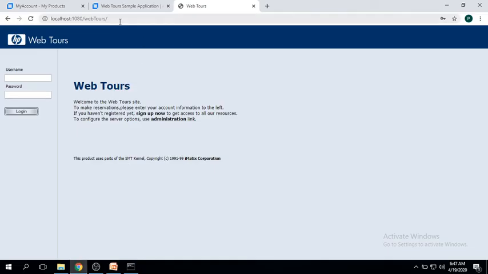If you make any changes, such as changing the port number, then you may not be able to access WebTours. You can only access it with whatever port number you have set in the config file. Please remember, after changing it, close the server if it is already running, restart the server, and then try to access the application again. Hope this video helps you.